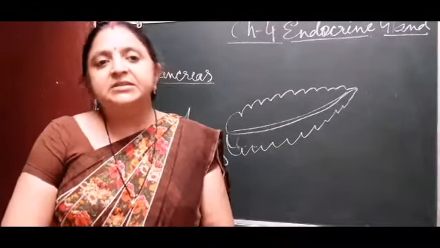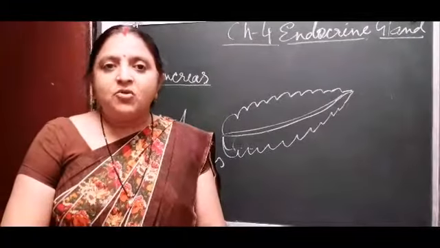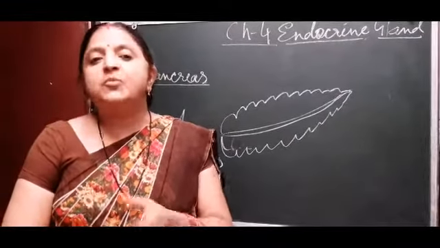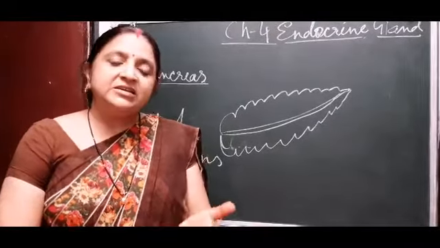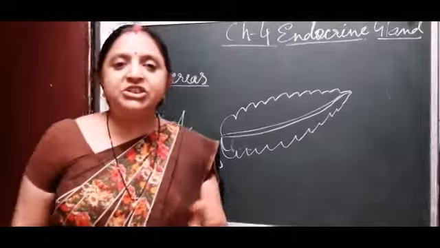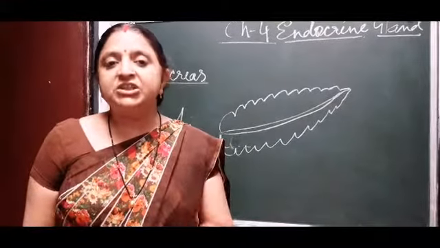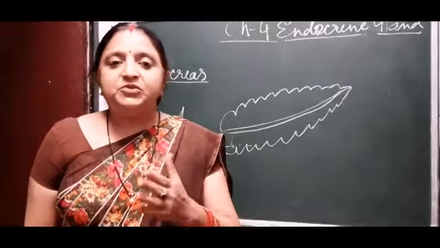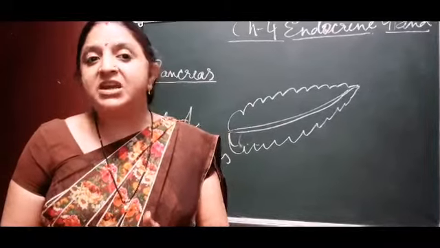Now the second hormone, glucagon, works just opposite to insulin. It breaks down the glycogen into glucose, so in this way it also maintains the sugar level in our body.